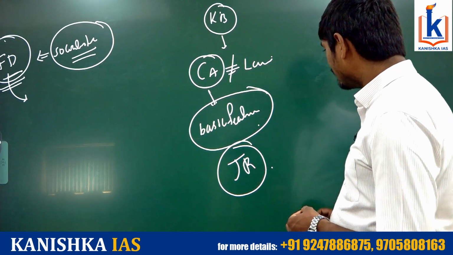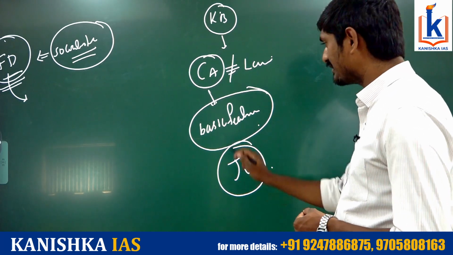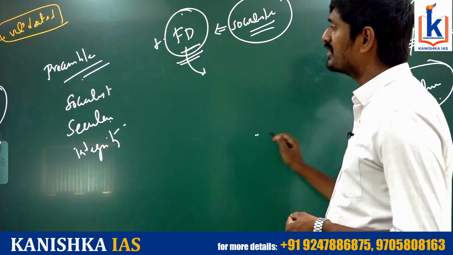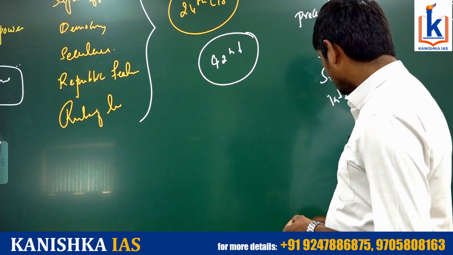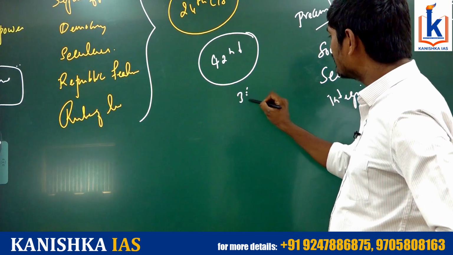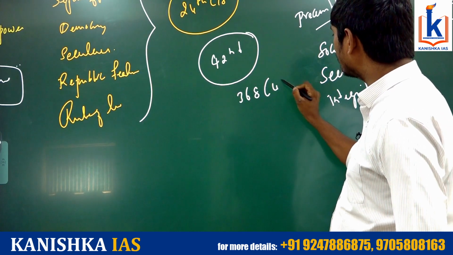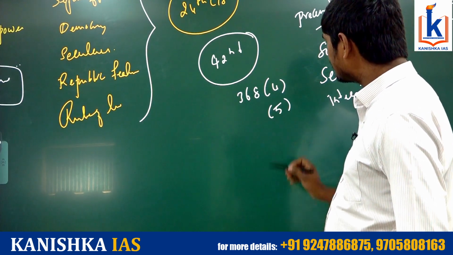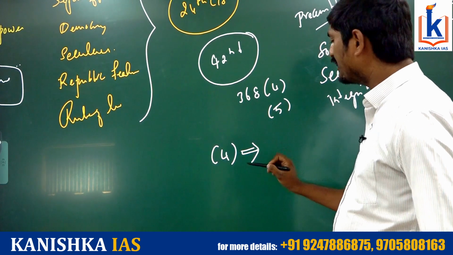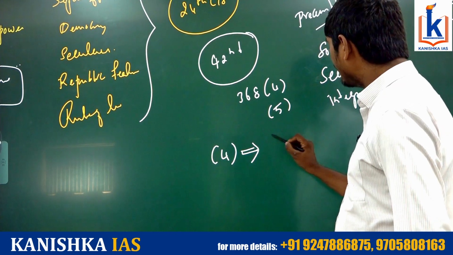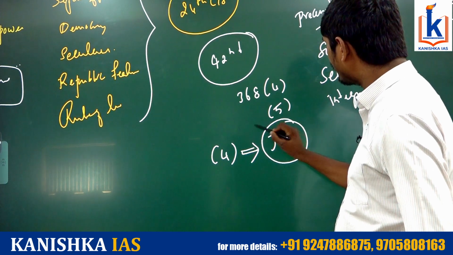For this reason, the 42nd Amendment Act of 1976 also facilitated another important thing, that is the inclusion of Article 368 Clause 4 and Clause 5. Article 368 Clause 4 tries to grant immunity to the Constitution Amendment from any kind of judicial review. So no judicial review will be available.